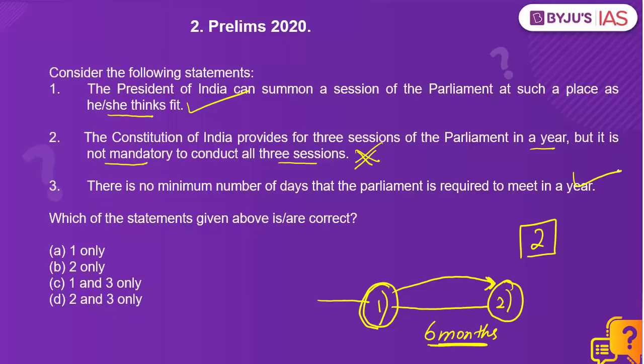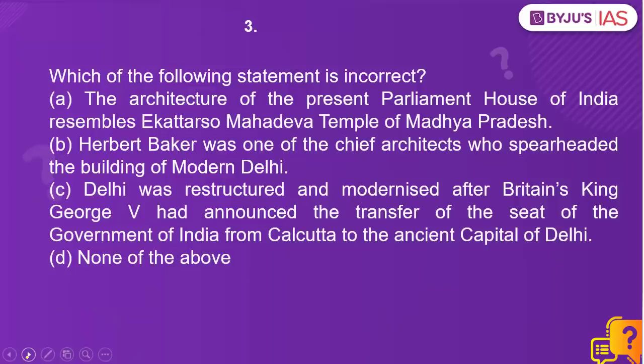That means although the Constitution mandates that Parliament must meet at least twice a year, the minimum number of days that Parliament is required to meet in a year is not specified. So which of these statements are correct? 1 and 3, C, is the right answer. Let's look at question number 3.